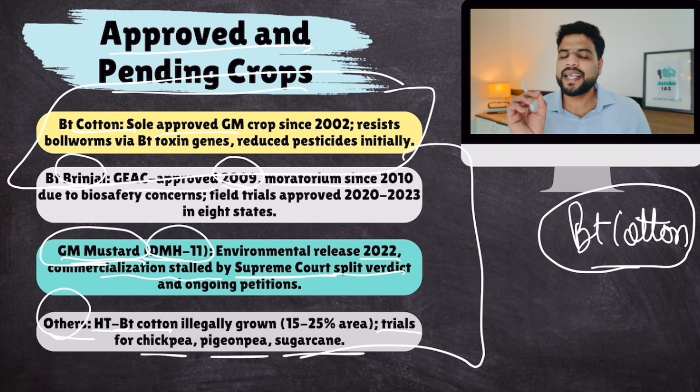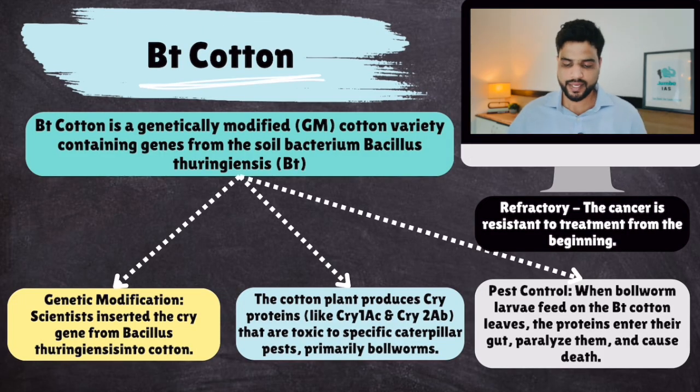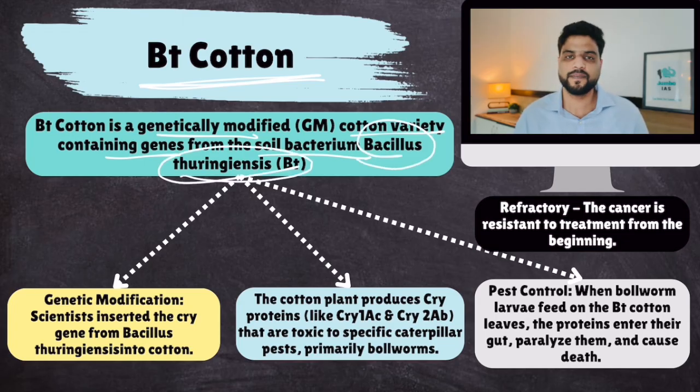Okay, now let's gather some more details about the only crop that is allowed, and that is BT cotton. Okay, so BT cotton is a genetically modified cotton variety containing genes from soil bacterium. So you have added genes from this bacteria. The name of the bacteria is Bacillus thuringiensis.